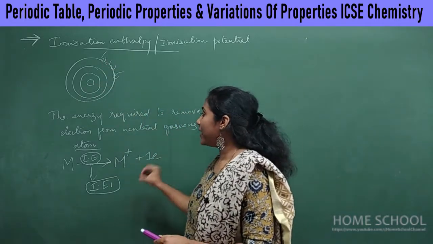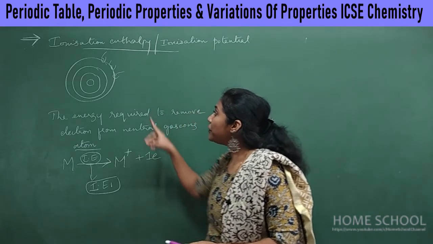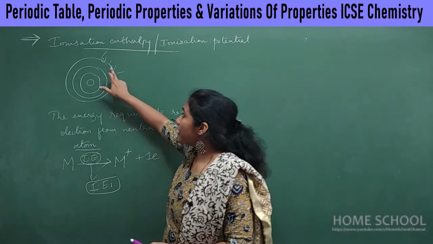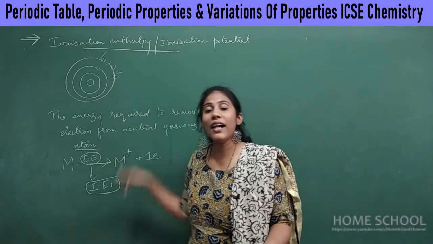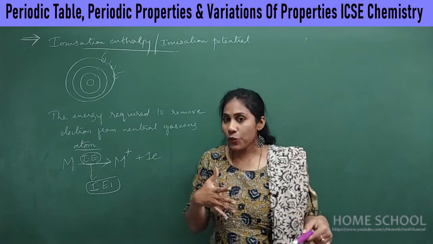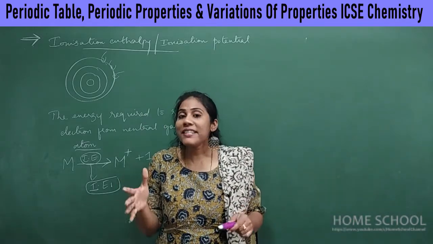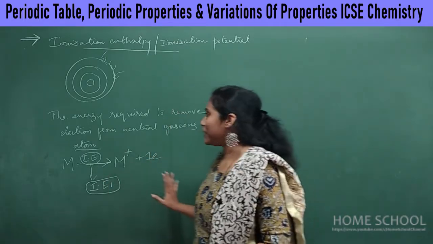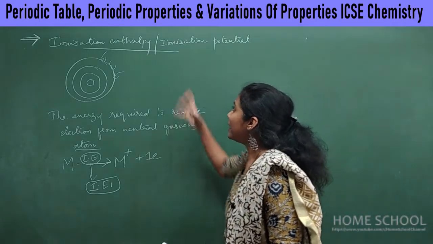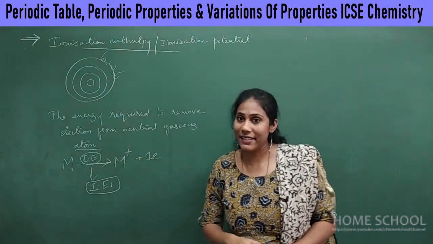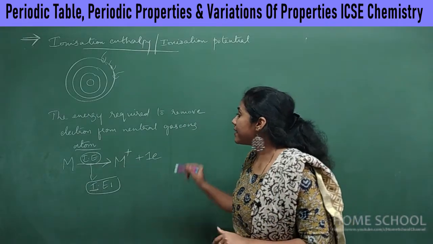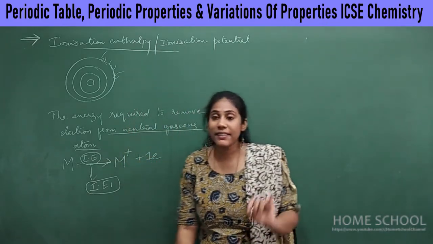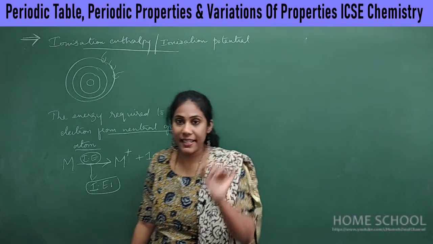Usually, the energy required to remove the first outermost electron is what we call IE1. The energy required to remove the second outermost electron is called IE2, then IE3. Like that you have so many IEs, and about them you will study in detail in higher classes like class 11 and class 12. The main idea about ionization enthalpy is important to understand. One important thing is that you can remove an electron from neutral gaseous atoms only. This is a really very important sentence.